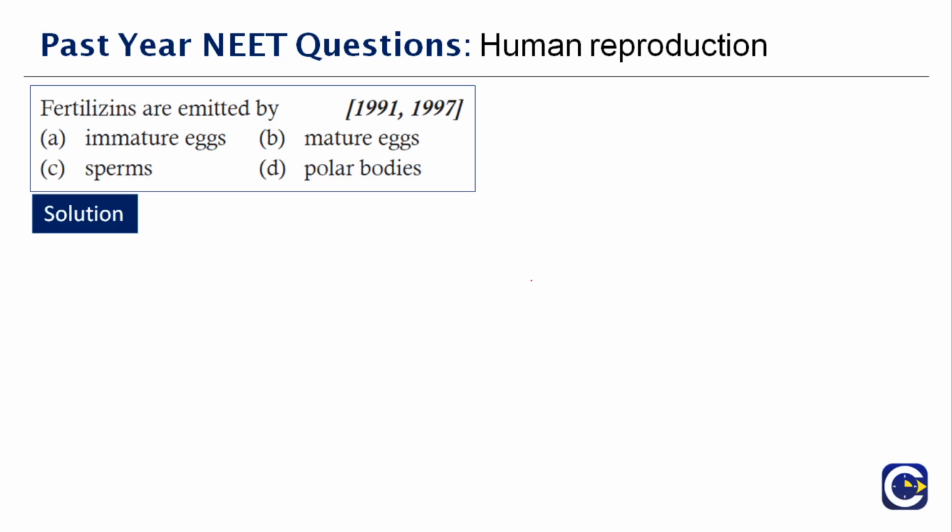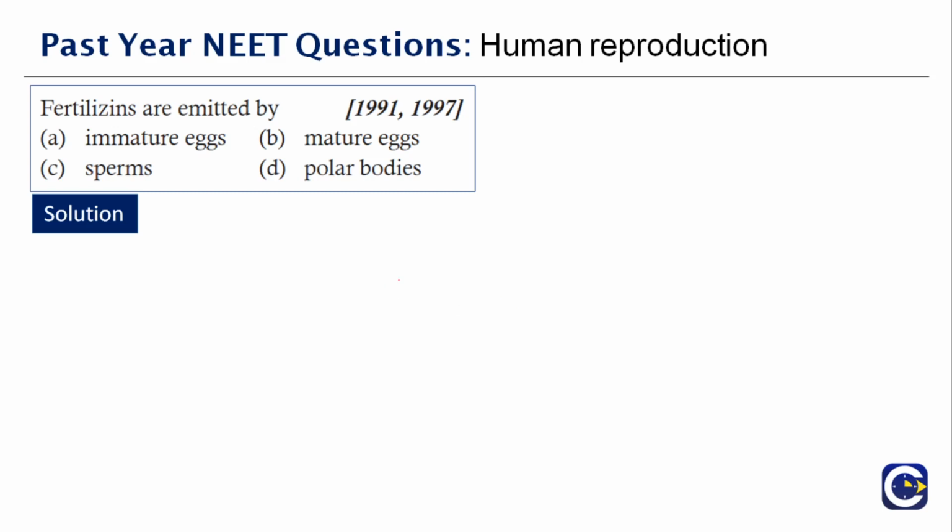Fertilizins are emitted by dash. So what are fertilizins? A glycoprotein fertilizin composed of monosaccharides and amino acids is secreted by a mature egg. The penetrating sperm also has some proteinaceous substance on its surface called anti-fertilizin. Due to the interaction between the fertilizin and the anti-fertilizin, the sperm adheres to the egg.